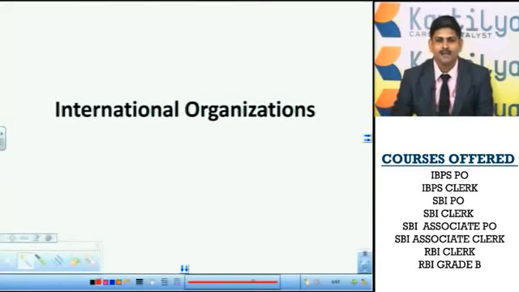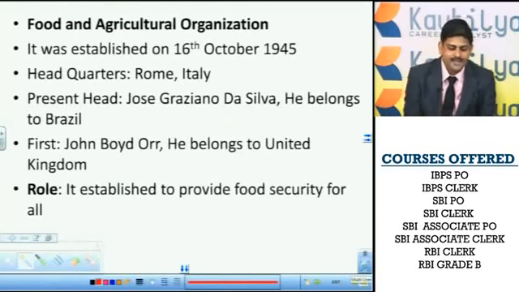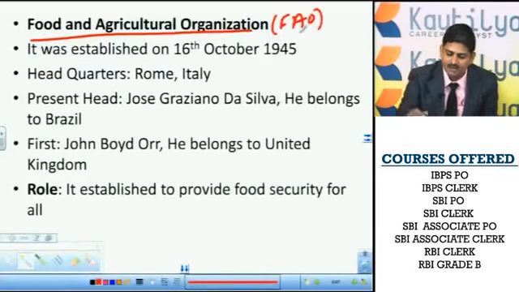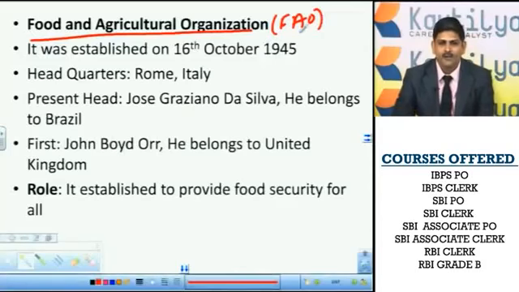Now let us see other international organizations which are helping the world in one way or another through various contributions. Right. So let us see the Food and Agriculture Organization. Generally we write the abbreviation as FAO.